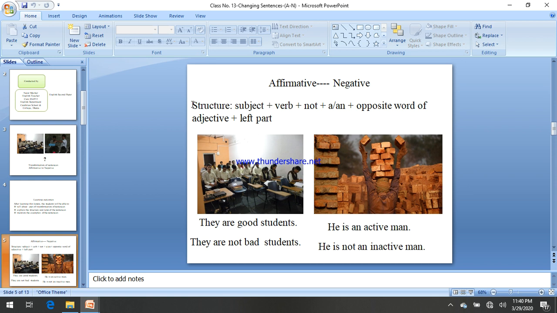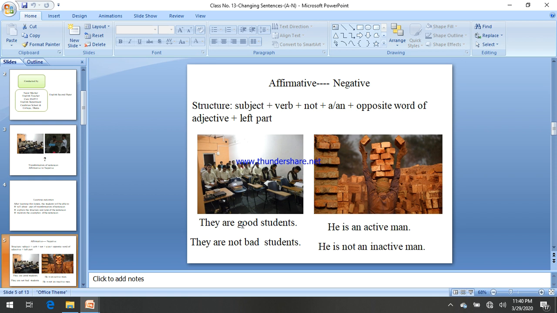So this is the structure. This structure is obviously for a negative sentence. That means an affirmative example will be given, and then you have to change that affirmative into negative. Let's see the example. They are good students. This sentence is in affirmative or positive form. So we have to change this affirmative or positive sentence into negative.